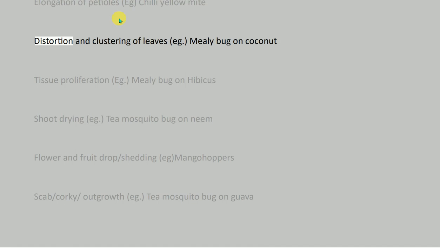Elongation of petioles, e.g. chili yellow mite; distortion and clustering of leaves, e.g. mealybug on coconut; tissue proliferation, e.g. mealybug on hibiscus; shoot drying, e.g. tea mosquito bug on neem; flower and fruit drop shedding, e.g. mango hoppers; scab corky outgrowth, e.g. tea mosquito bug on guava.